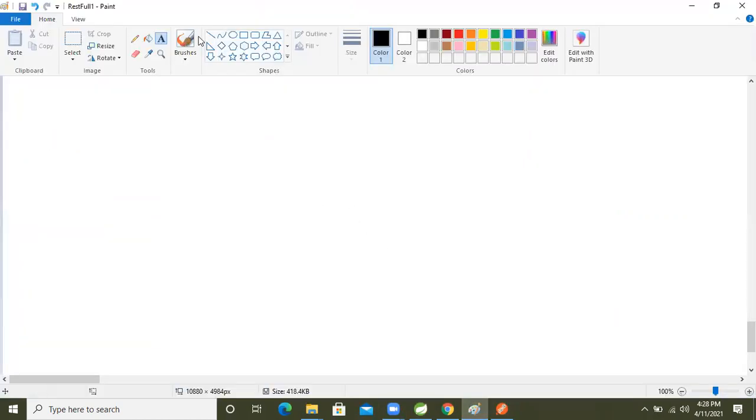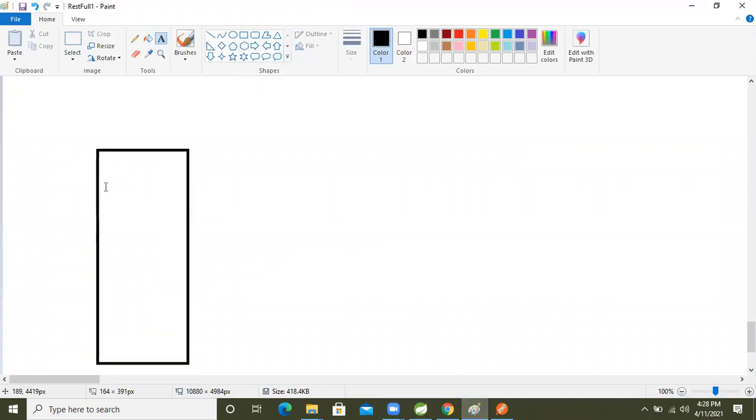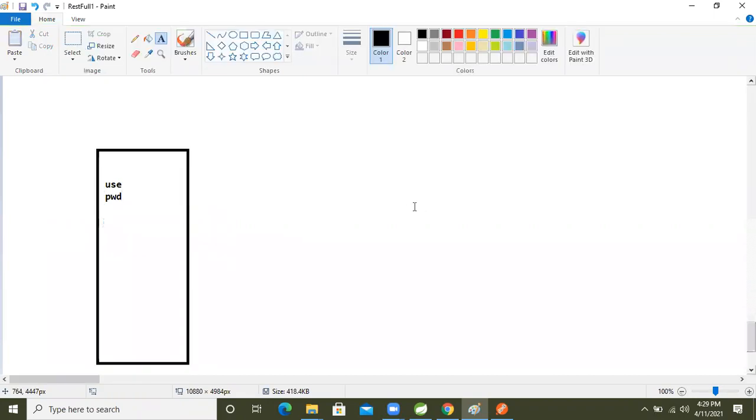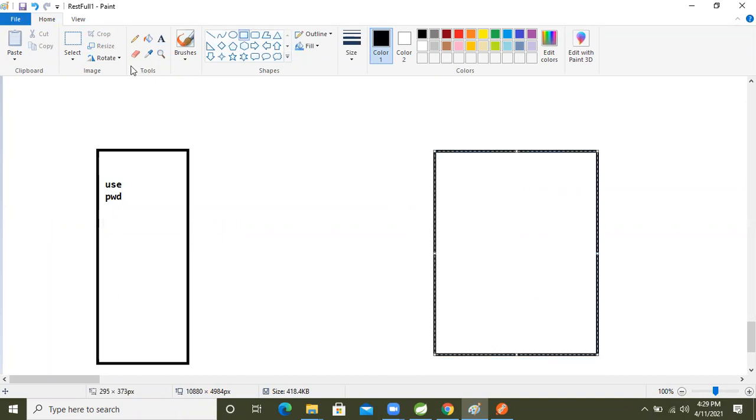Our scenario is that the consumer will send two data, like the username and password, user and pwd. The consumer will send these two things and our API will read these two data. We will read them in two ways.